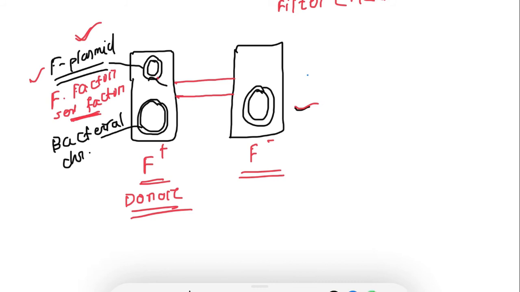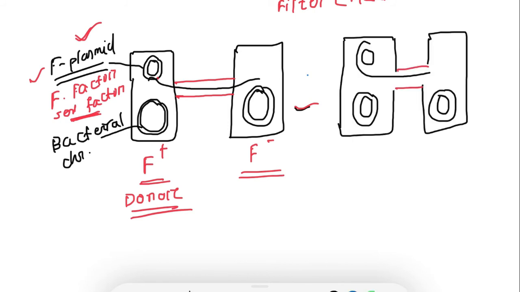Then it will start moving from one bacteria to the other bacteria. One strand is present, and the other strand of plasmid DNA, the F factor, is transported to the recipient.